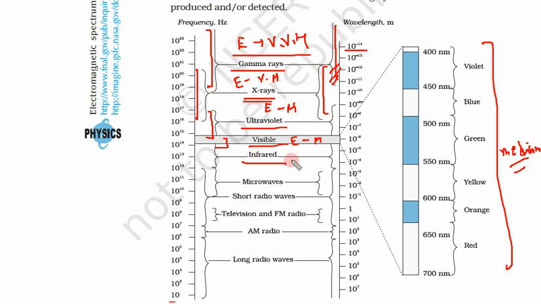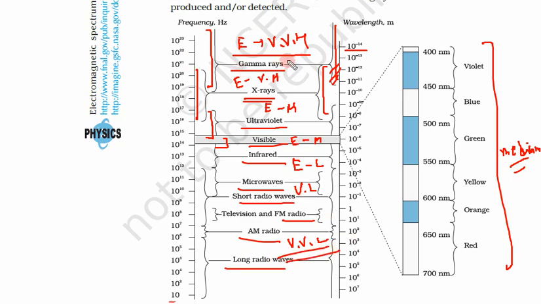Now infrared is low energy. Microwaves have very low energy, and after microwaves we have the complete spectrum of radio waves: short radio waves, AM radio and long radio waves.